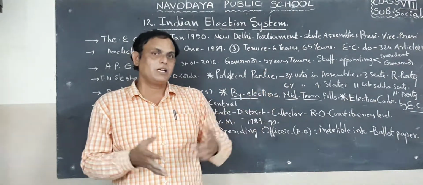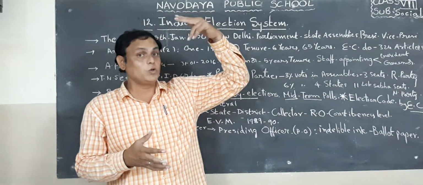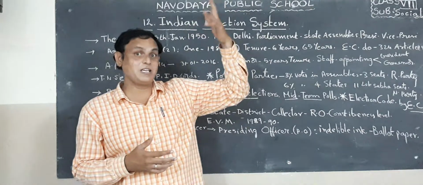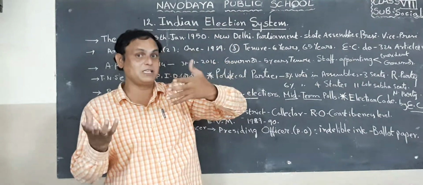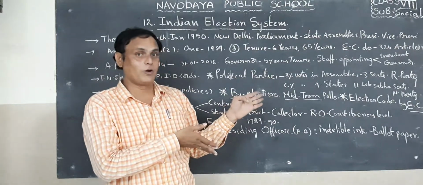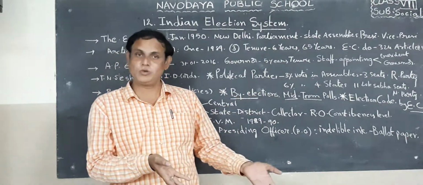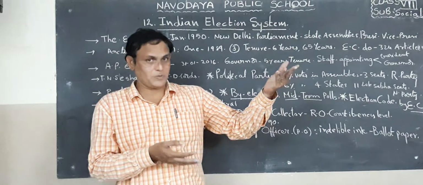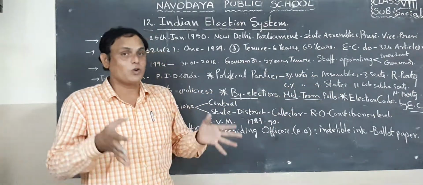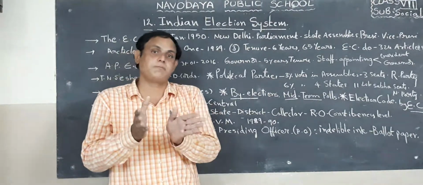We know. Next, at the central level, two main parties are there: Congress party and BJP party. Now the ruling party is BJP, and Congress is the opposition party. Here in the state also, YSRCP is the ruling party, and TDP, Telugu Desam Party, is the opposition party. So for the parties, the symbols are important.